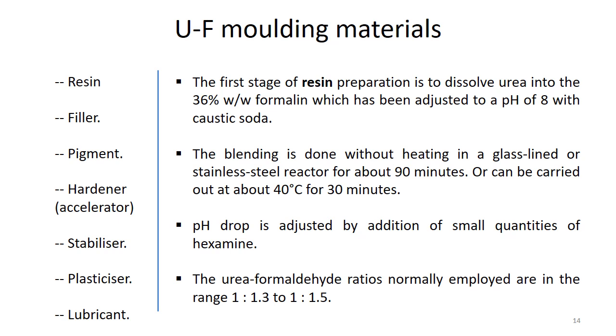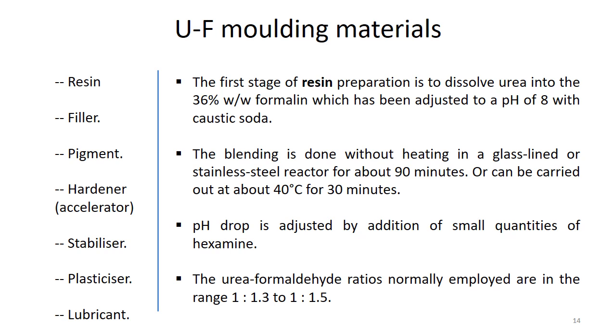Starting from UF, the urea formaldehyde molding materials, what kinds of materials can be used to adjust their properties? Basically, the molding powder that we use in the molding process consists of many different ingredients: the resin, filler, pigment, hardener, which we also call accelerator, stabilizer, plasticizer, and also lubricants. We shall discuss how these different ingredients change the properties, or why they are used in the molding process.